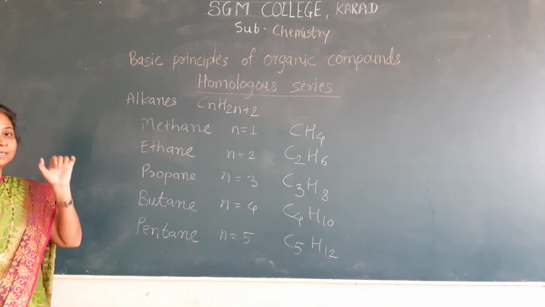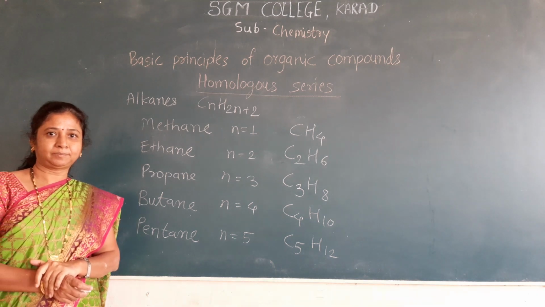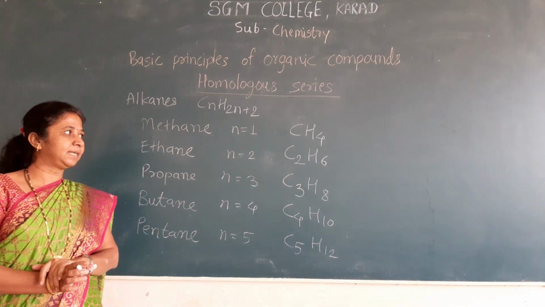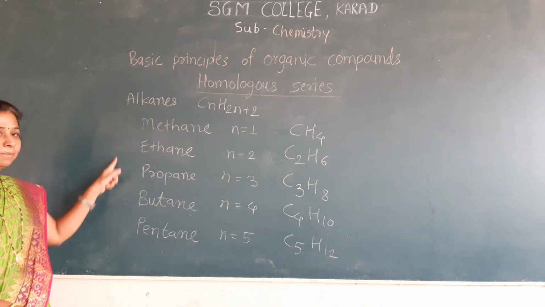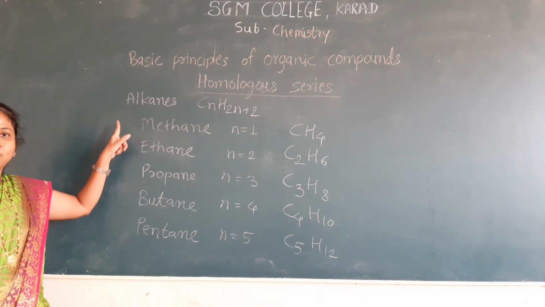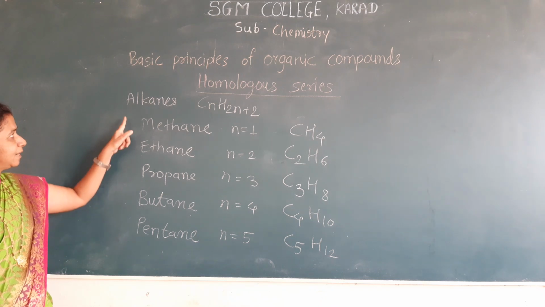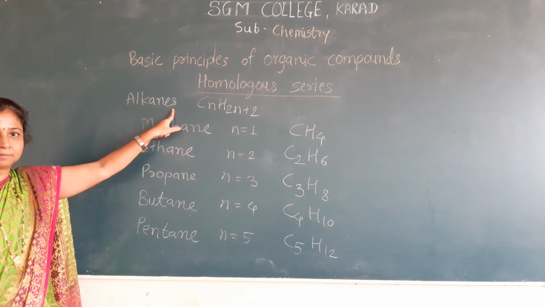Then what is the homologous series? In a homologous series, the type of these members is the same, that means the alkane type.